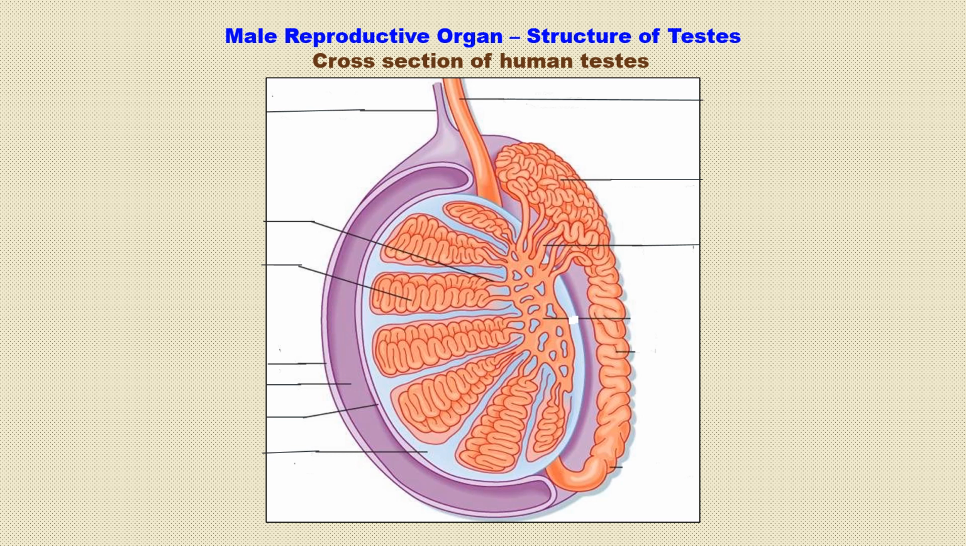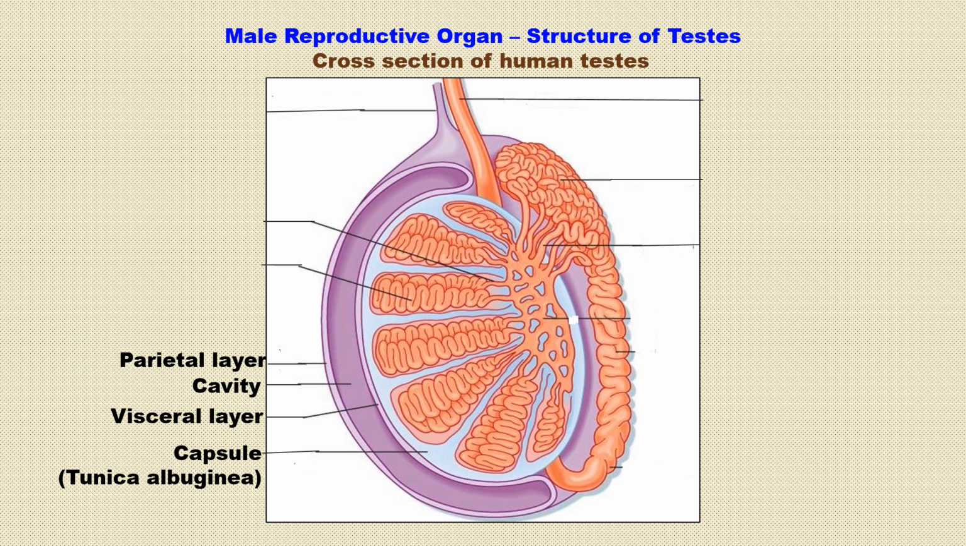Each testis is covered with a layer called the capsule, tunica albuginea. Many septa divide the testes into pyramidal lobes, in which seminiferous tubules, Sertoli cells, and Leydig cells, also called interstitial cells, are present. The process of spermatogenesis takes place in the seminiferous tubules.